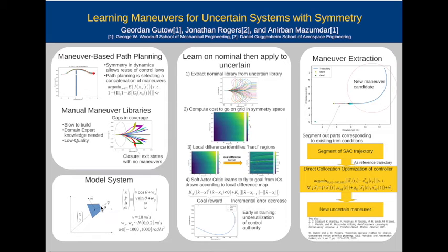And if you translate and rotate a vehicle by some amount, the trajectory that you're going to follow for any given maneuver is just translated and rotated by that same amount. So in maneuver-based path planning, the point is to be able to reuse these controllers. And so that reduces the cost of planning to just figuring out how to concatenate those maneuvers. And it even works if your system is uncertain.